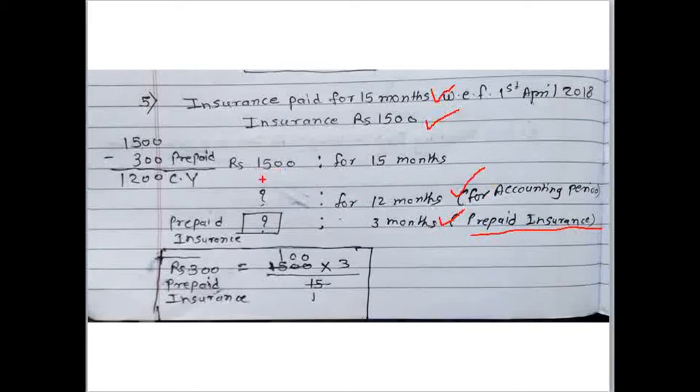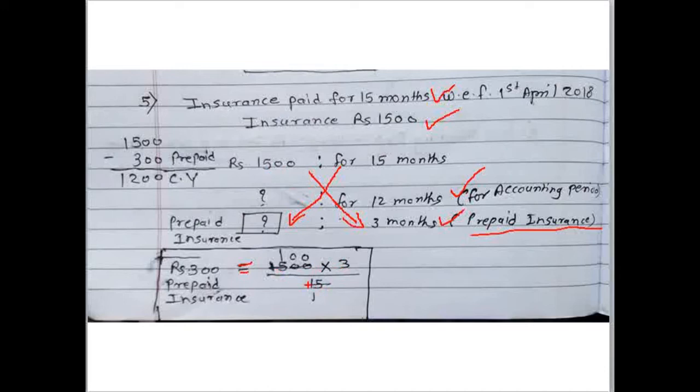Okay, so rupees 1500 is for 15 months. Then how we get the prepaid insurance which is for 3 months? We make the calculation for same and we get the figure of prepaid insurance: 1500 multiplied by 3, here there is a cross multiplication, divided by 15.